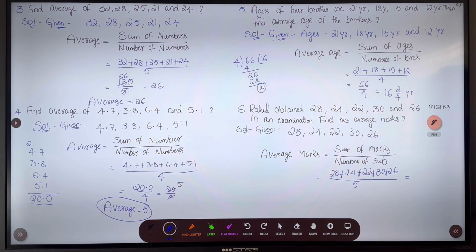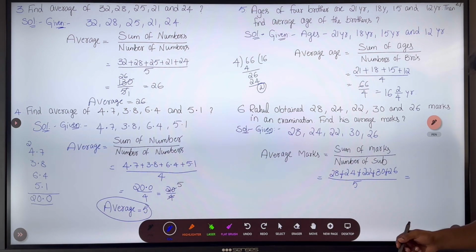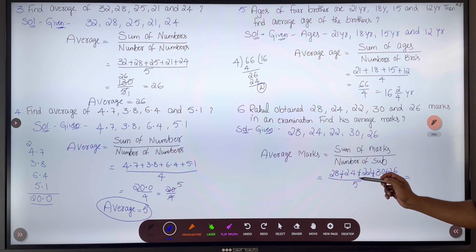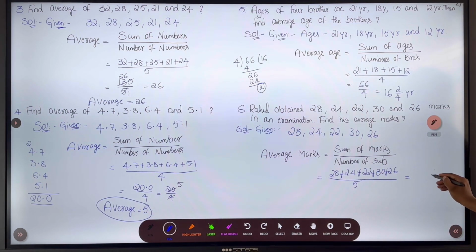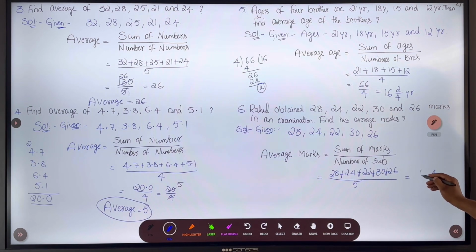So if you add this 5 subject sum, it will be 28 plus 24, 52, 52 plus 22, 74, 74 plus 30, 104, 104 plus 26, 130. So what is the sum? Total number of marks are 124, divided by 5.